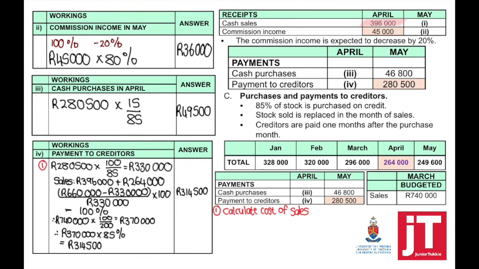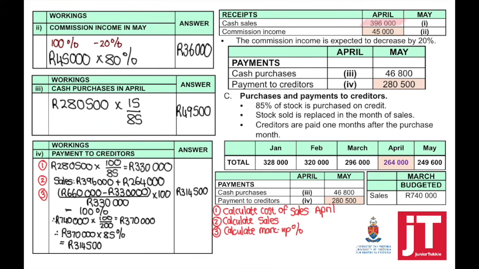So first of all, we needed to calculate the cost of sales. To calculate the cost of sales, we needed to use the payment to creditors in May, so that we can find out the cost of sales of April. Secondly, we calculated the total sales.